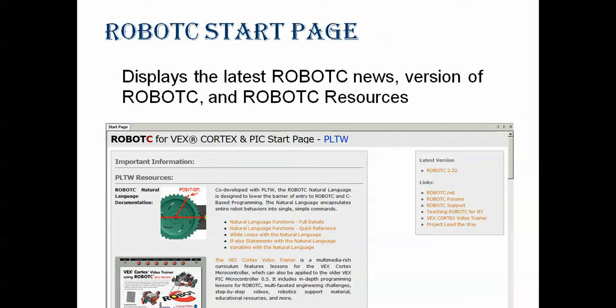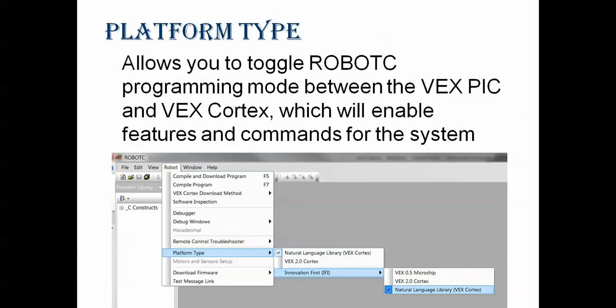When you install Robot C for VEX, you can take the trial. If you download it from the internet, it's free of cost for a trial period of around 30 days. When you open it for the first time, you will get an interface like this one. Presently we are using the Robot C 4 version. Once you get it, we have some sample programs.